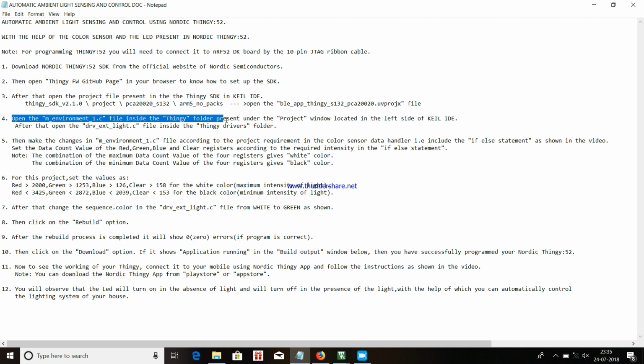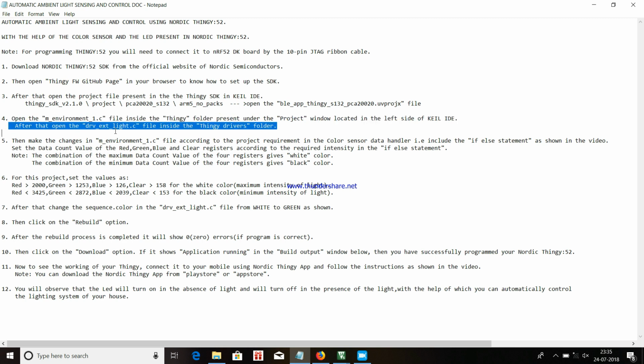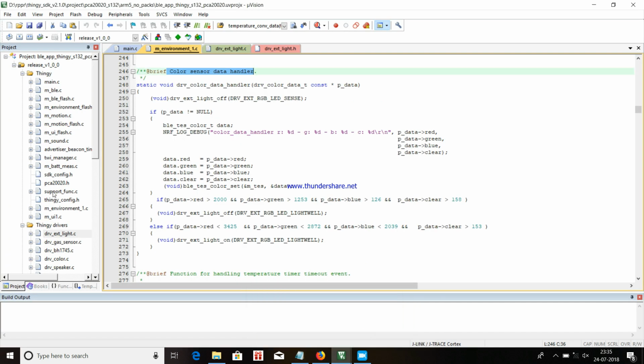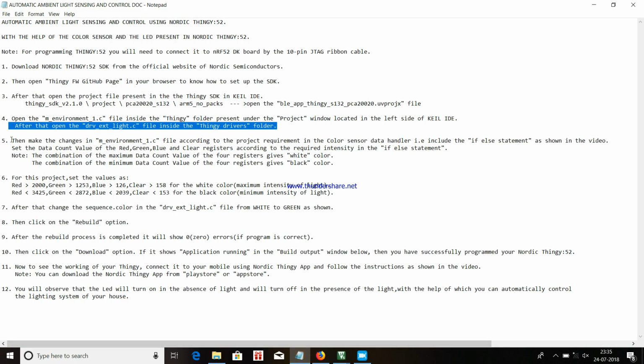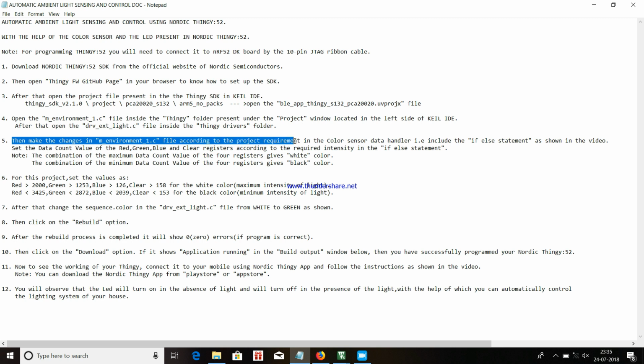Open the m_environment1.c file inside the Thingy folder present under the project window located in the left side of the Keil IDE. After that, open the driver_external_light.c file inside the Thingy drivers folder. Then make the changes in the m_environment1.c file according to the project requirement in the color sensor data handler, that is, include the if-else statement as shown in the video.